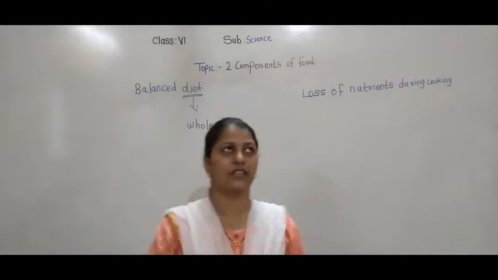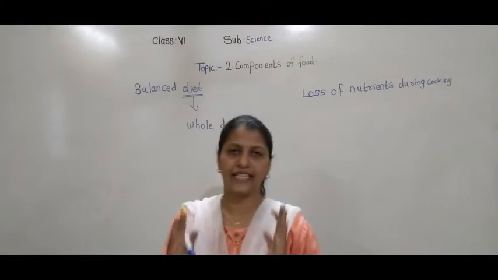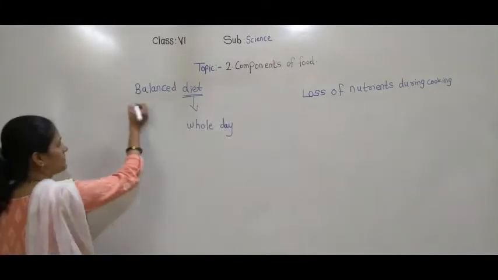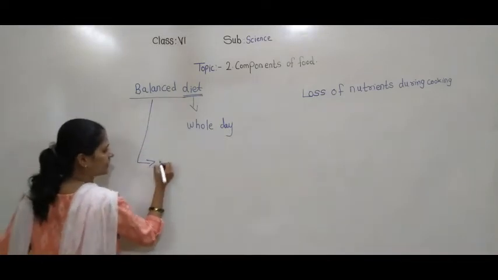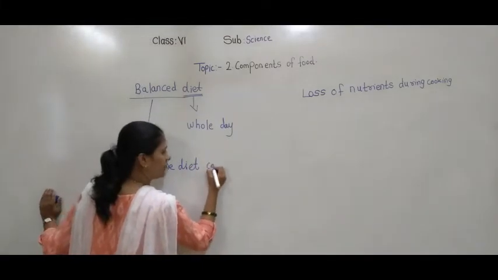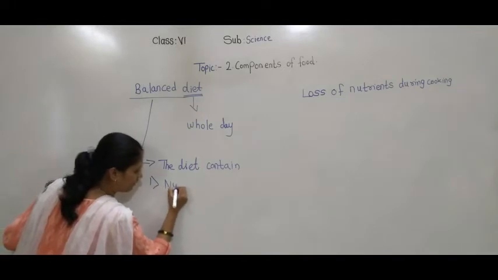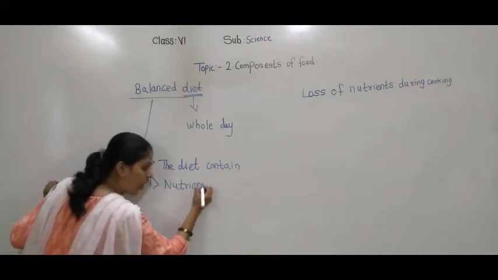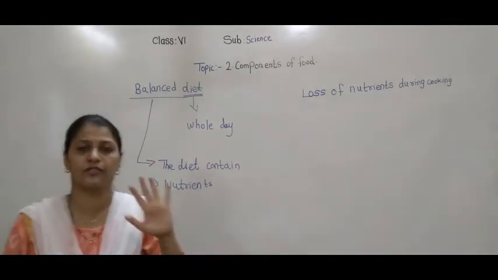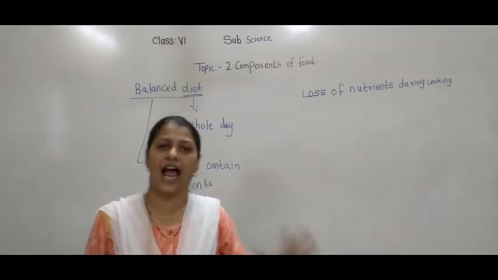Let's learn about what a balanced diet is. A diet that contains the proper amount of nutrients, along with what do we need? See, you know the different types of nutrients: carbohydrates, fats, proteins, vitamins and minerals.